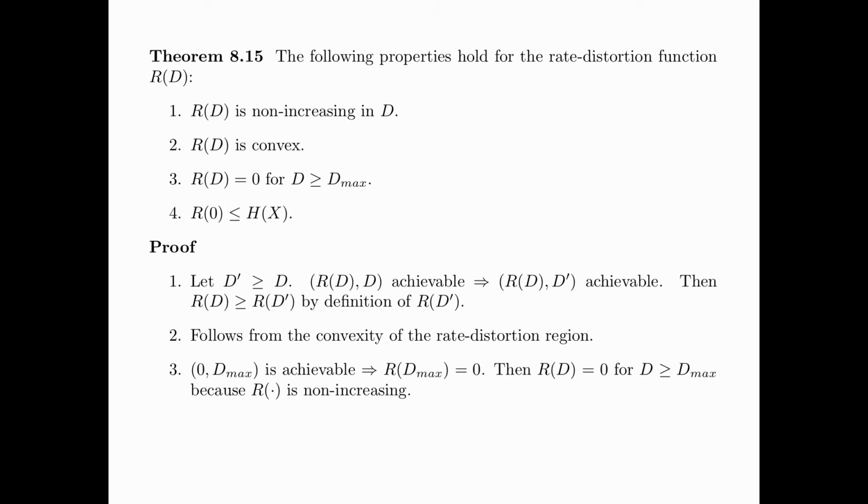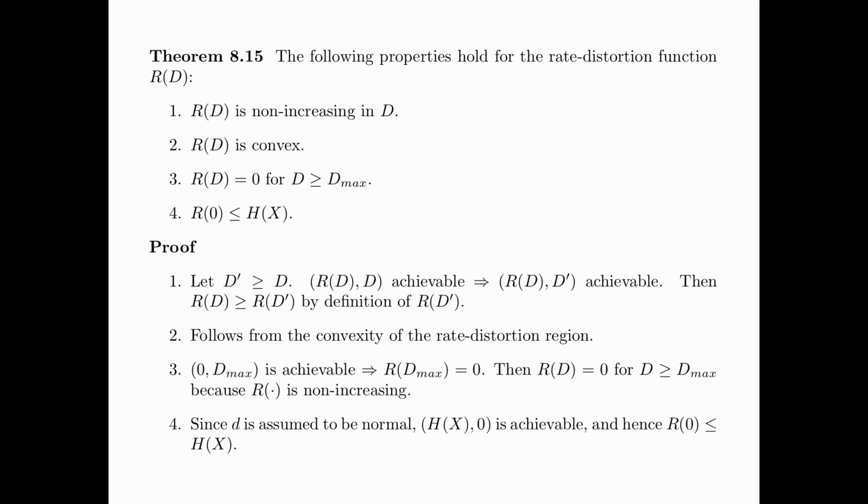For the third property, consider that (0, D_max) is achievable. By definition of R(D_max), we have 0 greater than or equal to R(D_max). On the other hand, since R(D_max) is non-negative, we conclude that R(D_max) is equal to 0. Therefore, R(D) is equal to 0 for D greater than or equal to D_max because R(D) is non-increasing. This proves property 3.